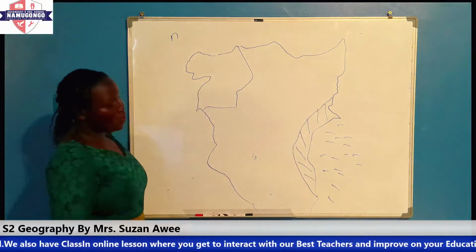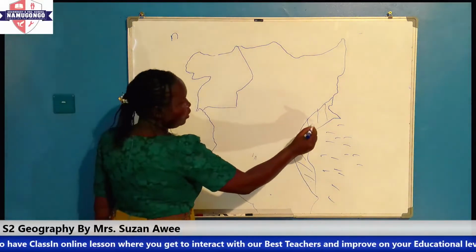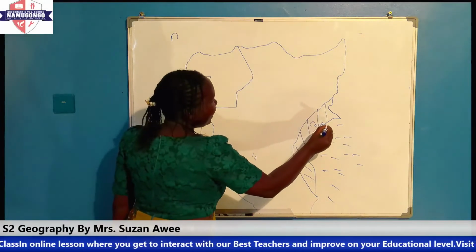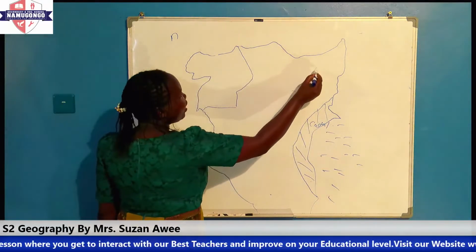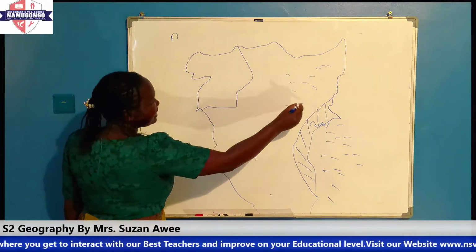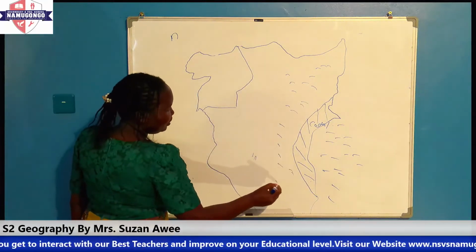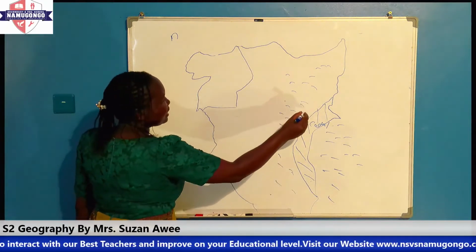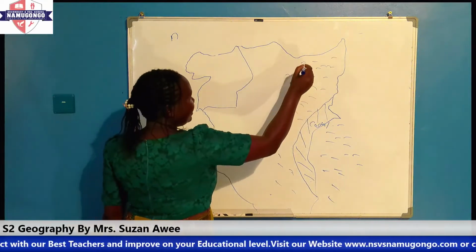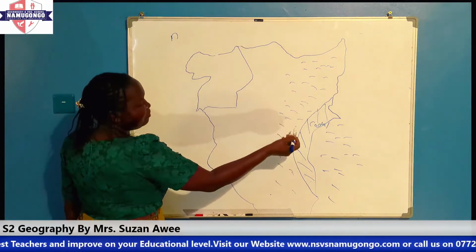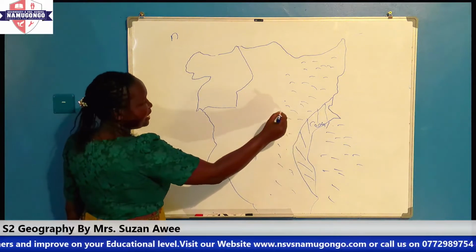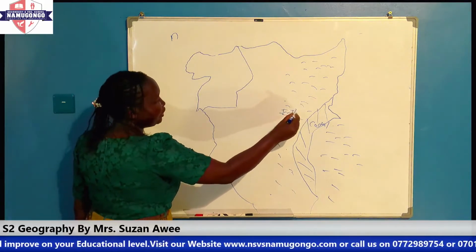This is where we find the coastal plain. And then briefly after the coastal plain, we find what we call the Eastern Plateau. So the Eastern Plateau is around this place. Immediately after the coastal plain, we find the Eastern Plateau.